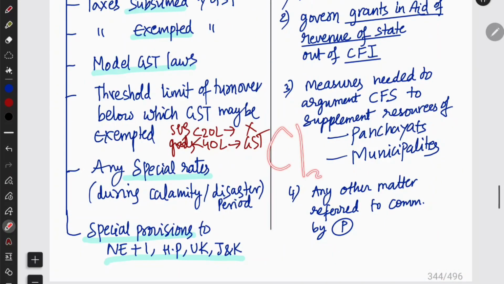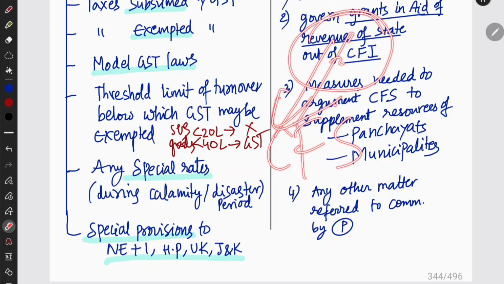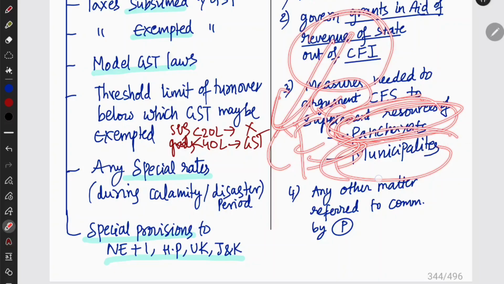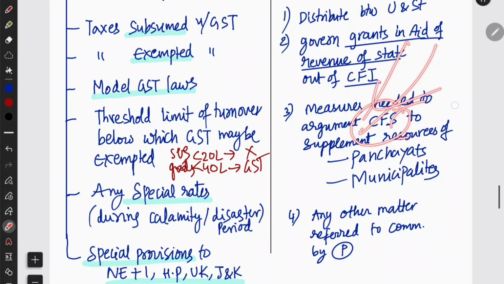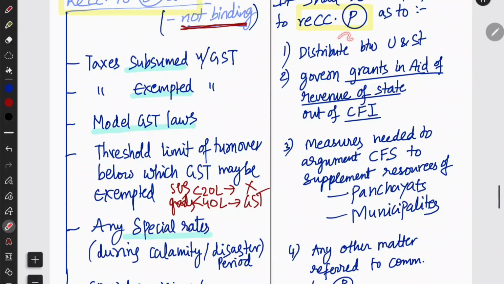For example, the Consolidated Fund of State needs some amount, so how much must be augmented to this Consolidated Fund of India, so that enough resources will be there in the Consolidated Fund of State, so that those resources will be there for the panchayats and municipalities. So how much fund must be given to the CFS so that panchayats and municipalities will get the right amount of fund. That is also recommended by the Finance Commission.